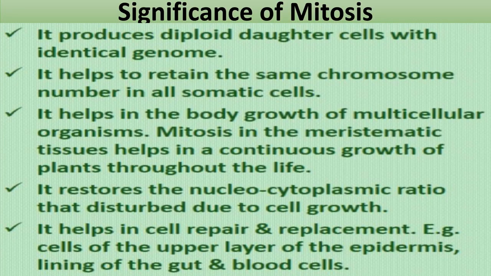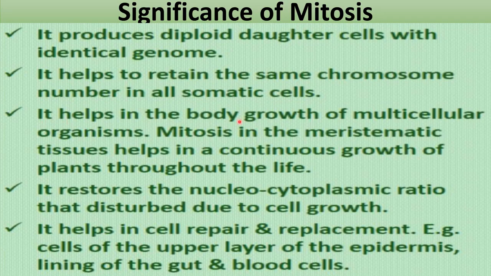Now today's last topic is significance of mitosis. So mitosis produces diploid daughter cells with identical genome. As you have seen, two daughter cells are formed, and it is equational division. So identical genome, the same number of chromosomes are present here. Second thing, it helps to retain the same chromosome number in all somatic cells.